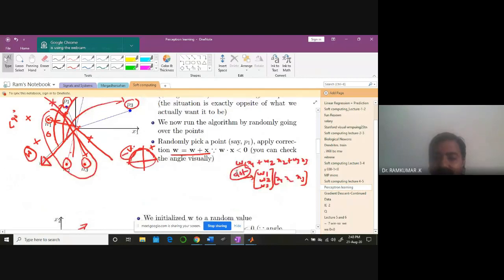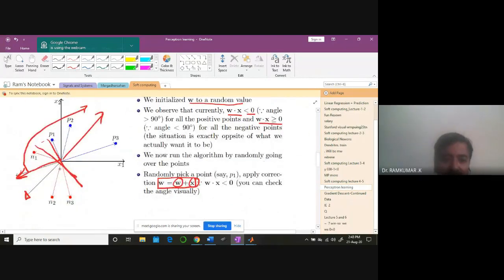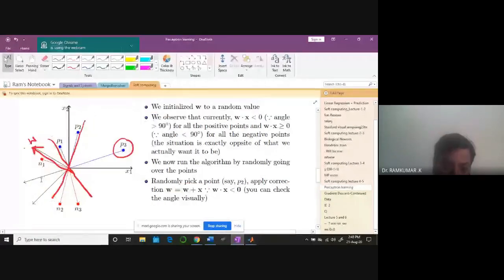So we now run the algorithm by randomly going over the points and adding, W plus X, whenever W dot X is less than 0. So naturally, the weights will be moved like this. Okay, weights are changing, moving. W plus X. Because of that, weights are moving. Then it will change here, it will move here. So weights are gradually moving here. See, can you see it? It's here, this point. From this point, this is the initial weight. Now we added some X, therefore it is moving here. And then again you added X and again moving here. And again you add X and you reach the point.